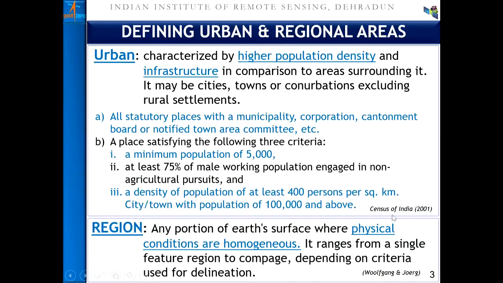areas are classified. We also have a term called region. So region is a term particularly in the context of urban planning where physical conditions are homogeneous. It ranges from a single feature or region to a composite, that means a group of regions, depending on the criteria used for delineation.